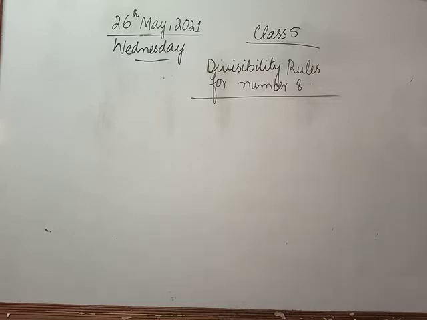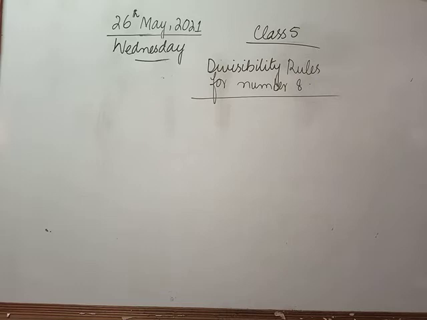So class, as you remember, 1000, 2000, 3000 and so on are the multiples of 8, which we have discussed earlier. Isn't it? Okay. So if the last 3 digits of a number are 0, then we can write the number is divisible by 8. Fine, this is your first step.